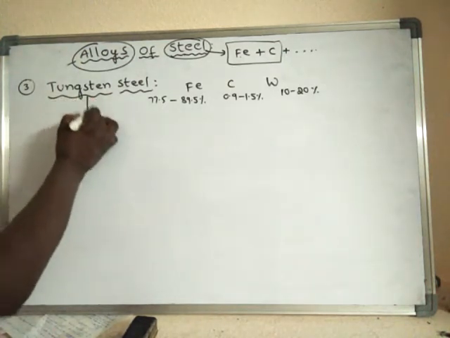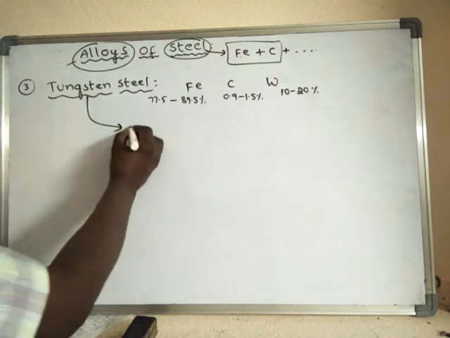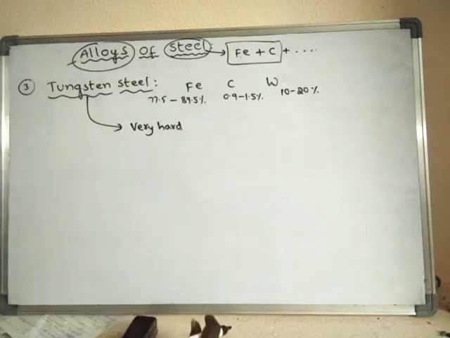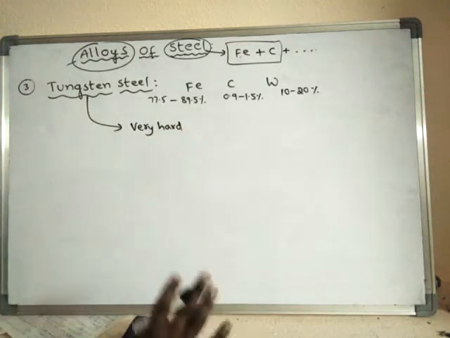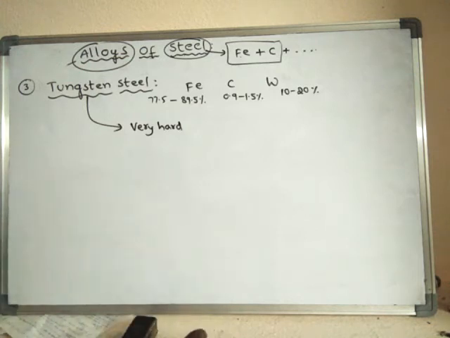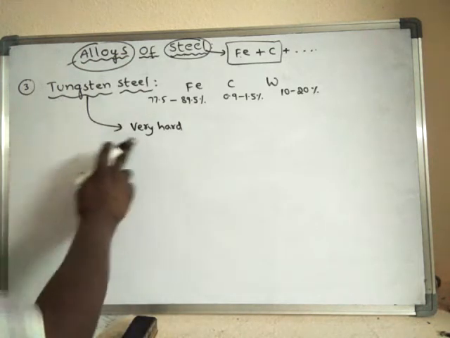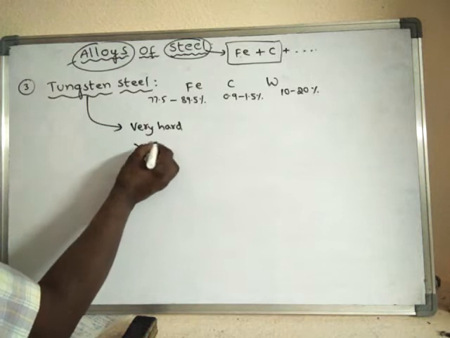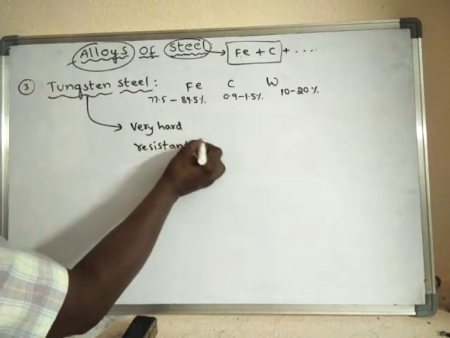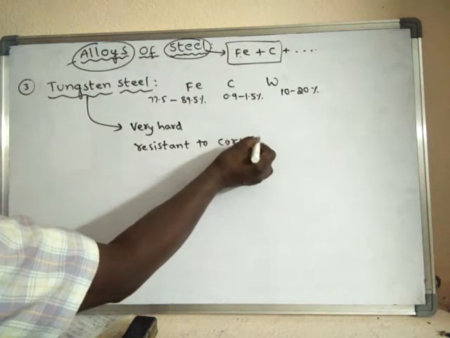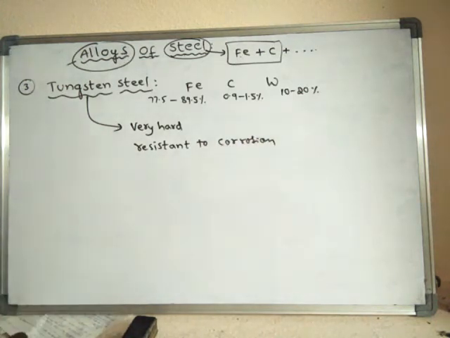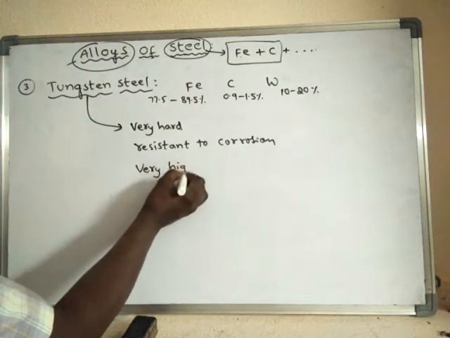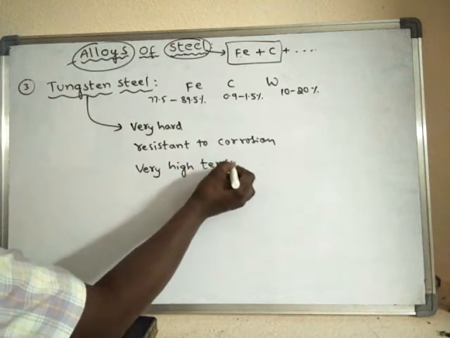See, what is the specialty of tungsten steel? It is very hard, not extremely hard. Manganese steel is extremely hard, while tungsten steel is very hard and resistant to corrosion, and also it has very high tensile strength.